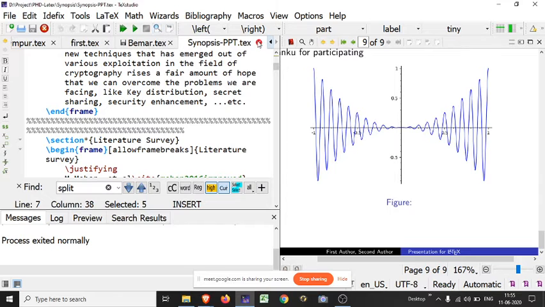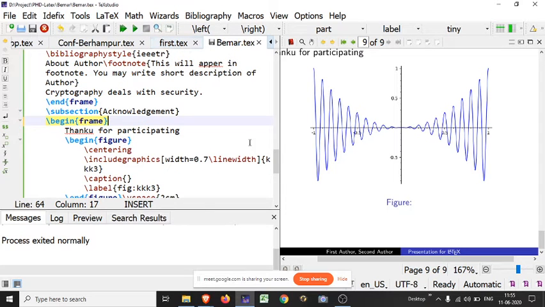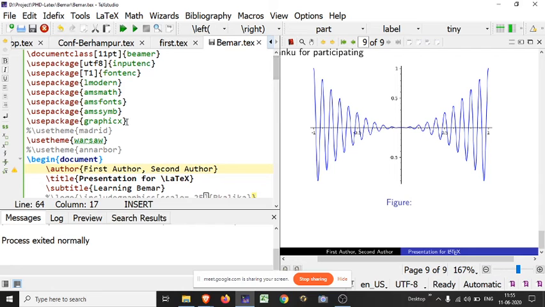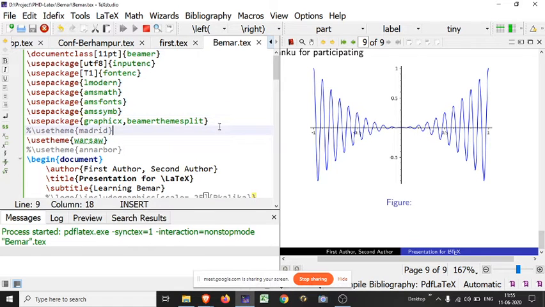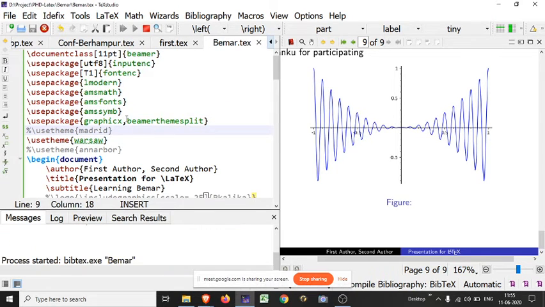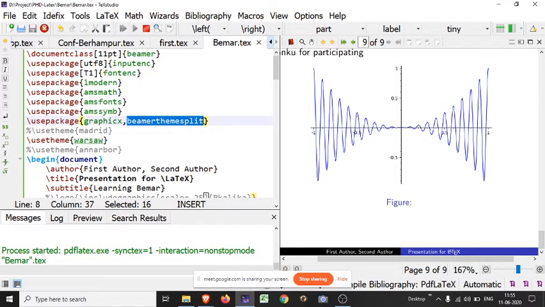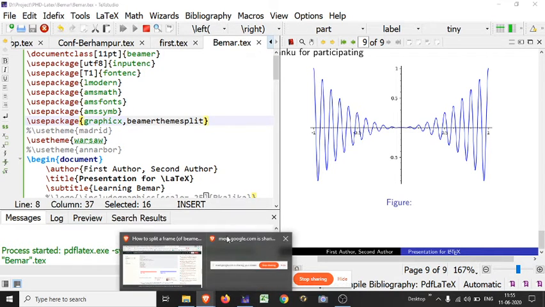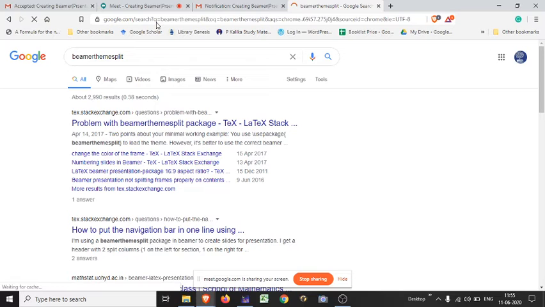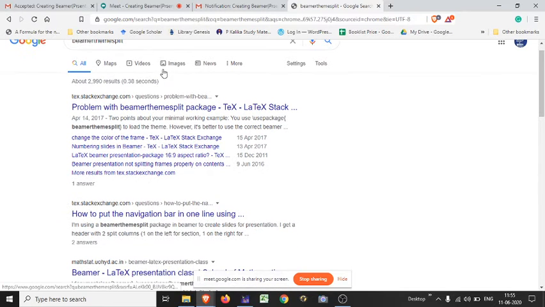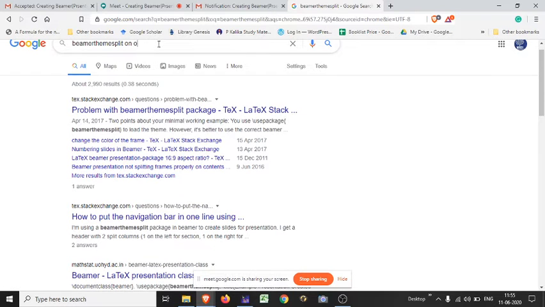I think there is some mistake. So don't worry, today I will solve it. There is some command, actually I forgot again. See from Google. This is the package and its particular command is beamer split. Just check beamer split on overlay.